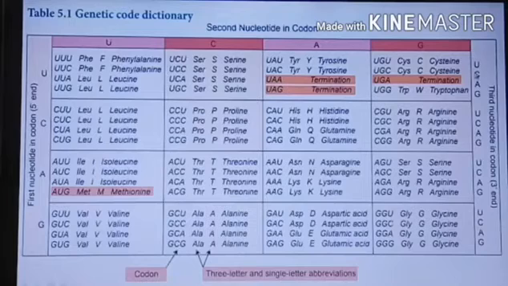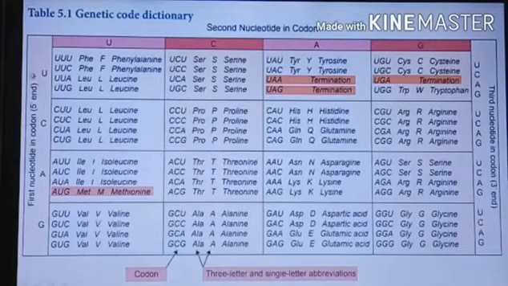On the right side is the third nucleotide in the codon, ending at the 3' end. In each column you write the four letters U, C, A, G, and the same in the others.